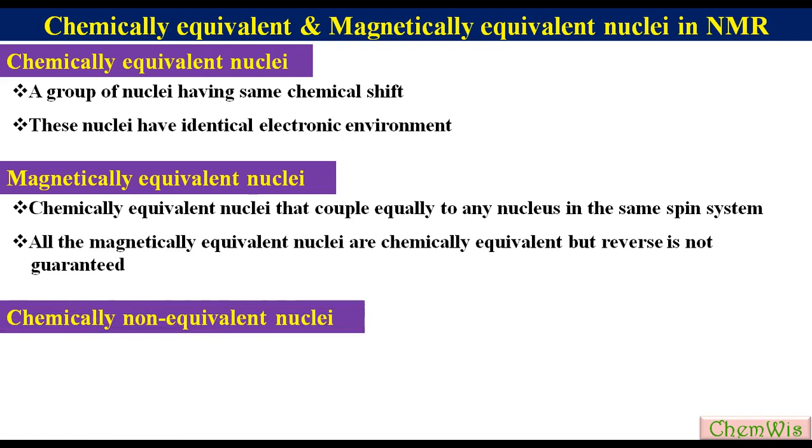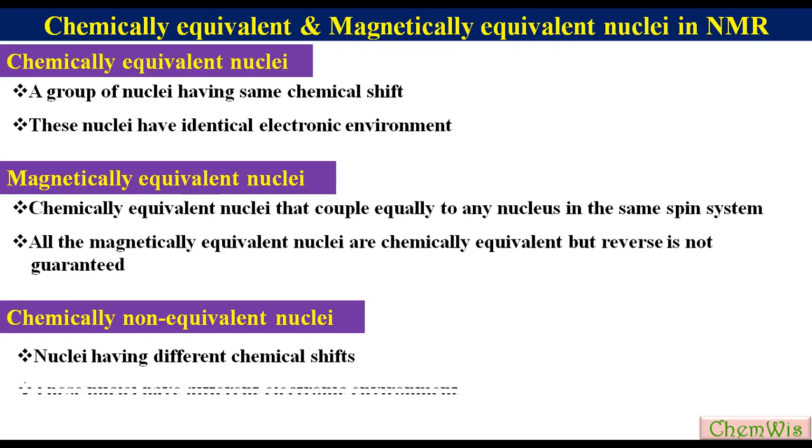Chemically non-equivalent nuclei. As evident from the title, these are the nuclei having different chemical shifts. This is because they have different electronic environments. These points will be more clear if we go through the examples.